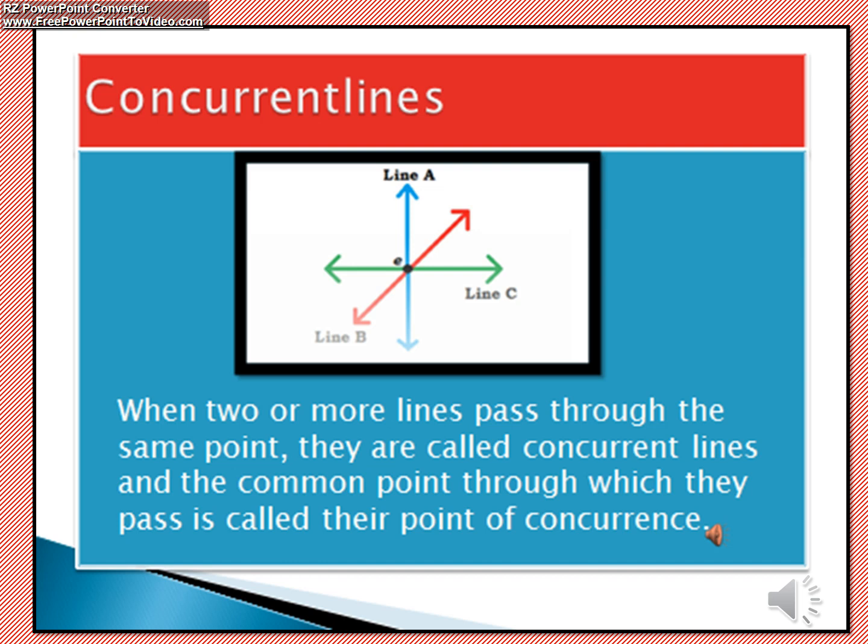The lines are called concurrent lines, and the point at which they intersect is called the point of concurrence. Remember that the lines intersect each other at a point.